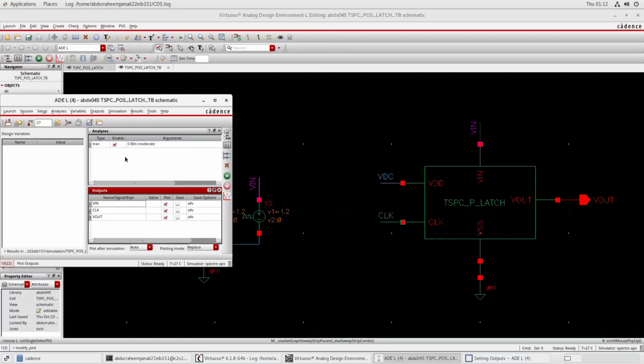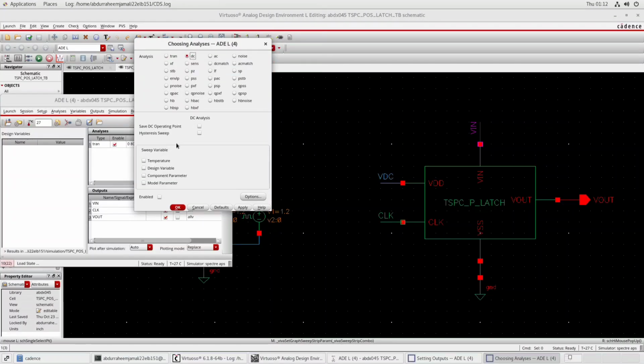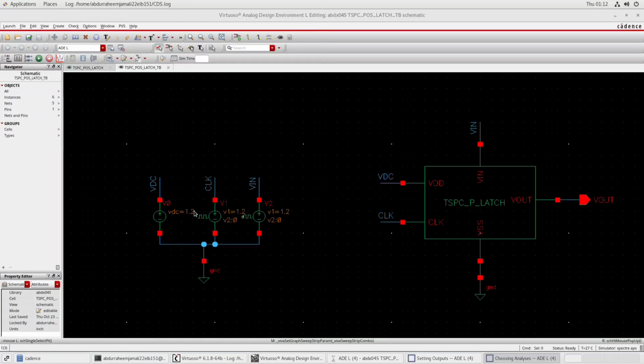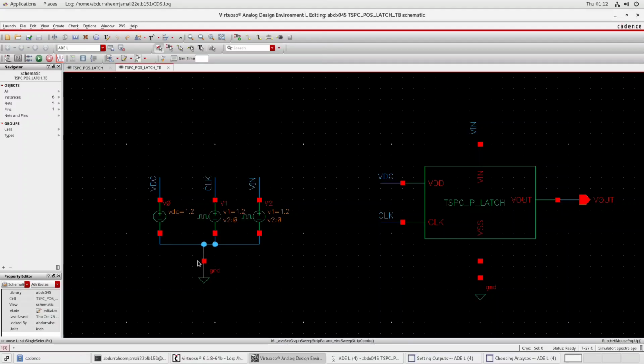For the DC, in the analysis part, I will just right click, edit, click on DC, and click on component parameters, and in the component name select components. While selecting the components, we will click on VDC and now we will click on again VDC and click on OK.